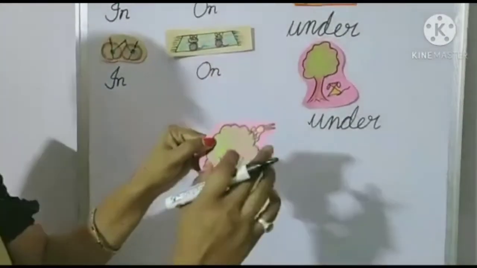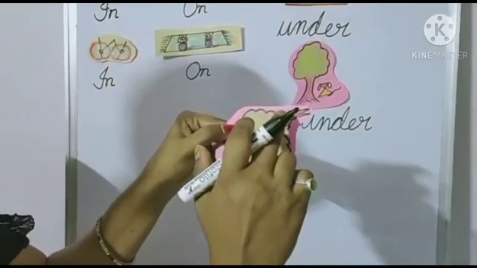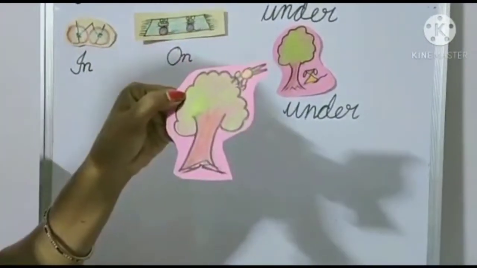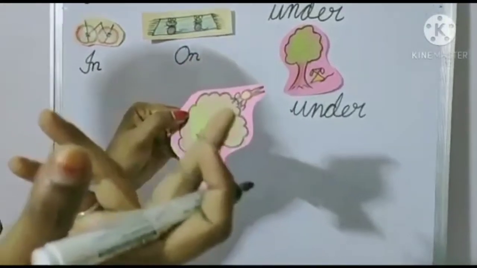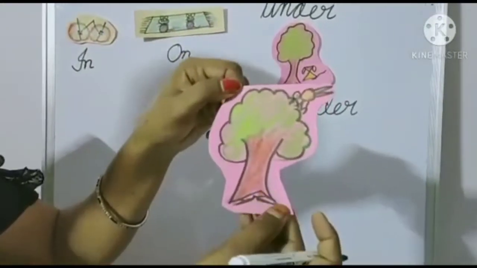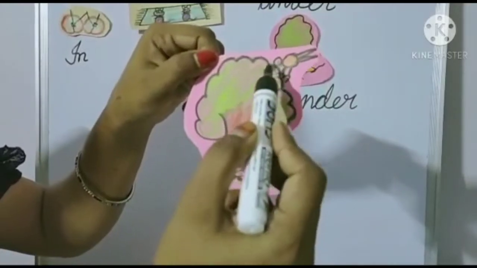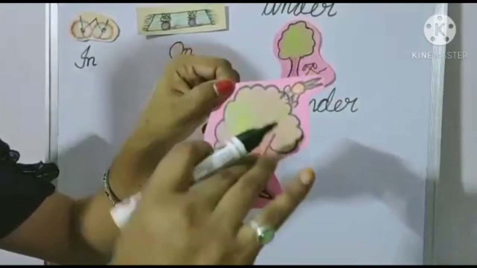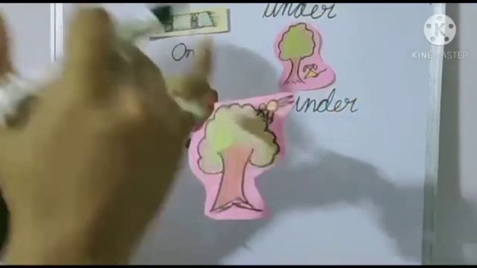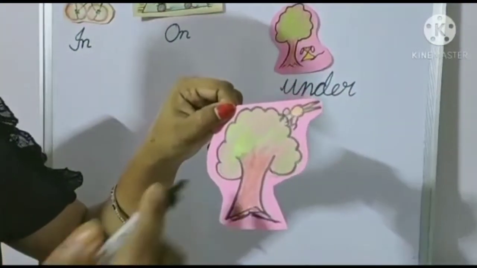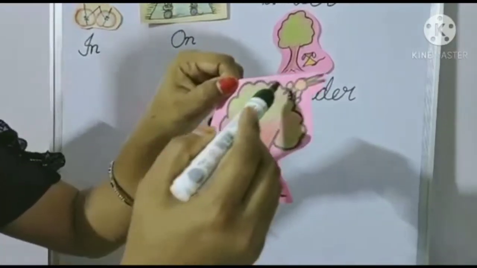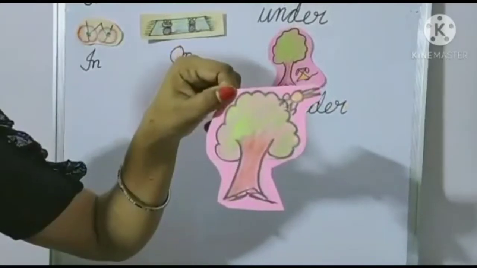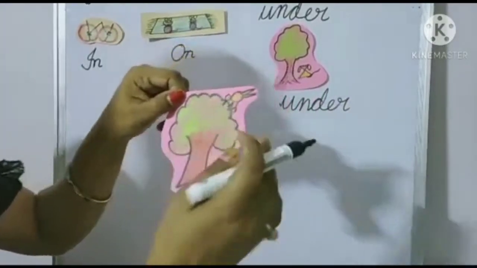The same tree is here and bird is sitting where? See the picture. This bird is sitting on the tree because this bird is पेड़ के ऊपर. अगर कोई चीज ऊपर होगा तो what word we have to use? On. This bird is sitting on the tree. पेड़ के ऊपर चिड़िया बैठी है ना. Then we have to use on.